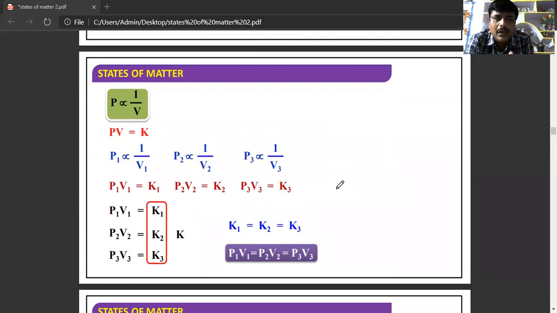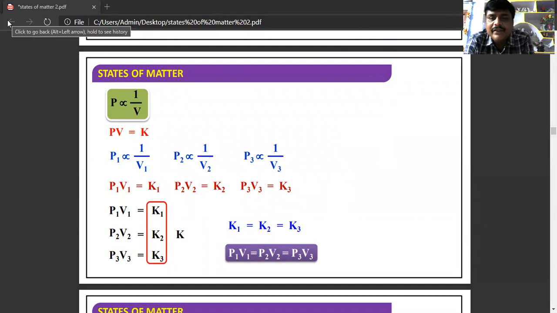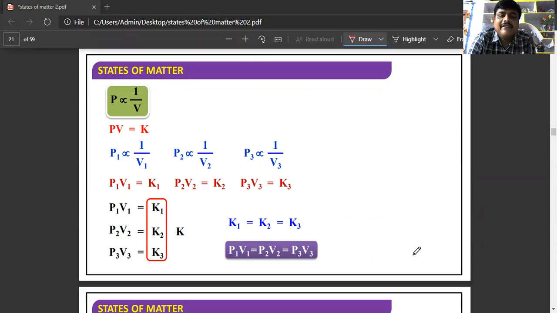According to Boyle's law, PV is equal to K, or P1 is proportional to 1 by V1, P2 is proportional to 1 by V2, P3 is proportional to 1 by V3. So P1 V1 is equal to K1, P2 V2 is equal to K2, P3 V3 is equal to K3. Ultimately K1, K2, K3 all are constants. So P1 V1 is equal to P2 V2, that is equal to P3 V3.